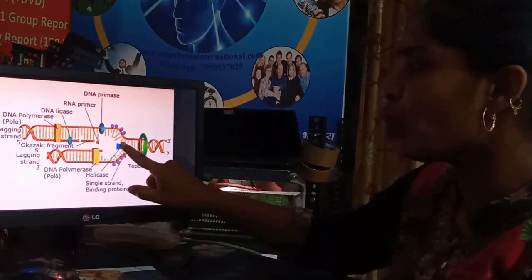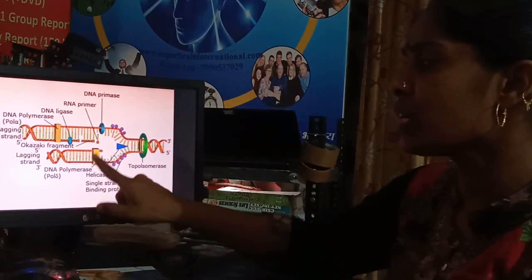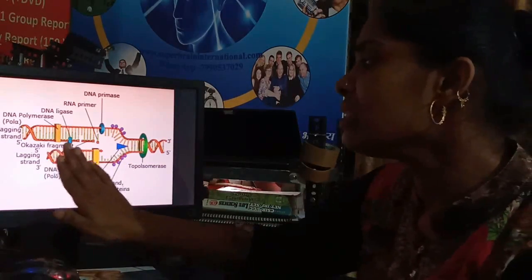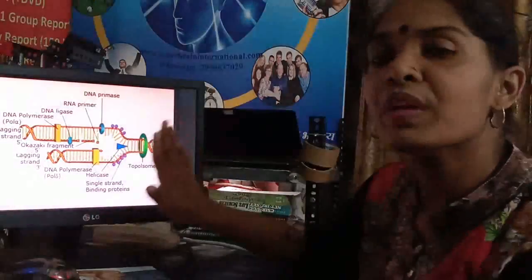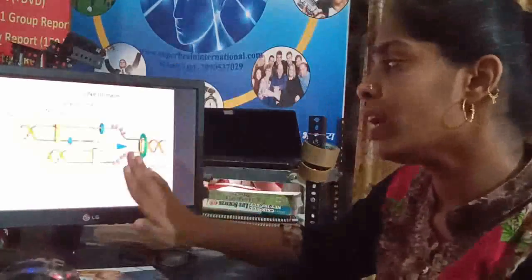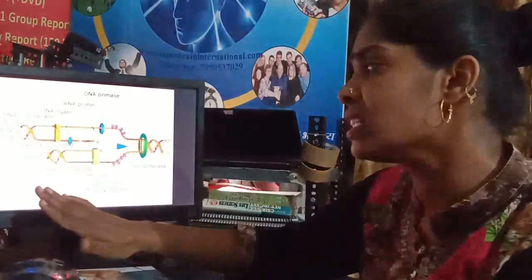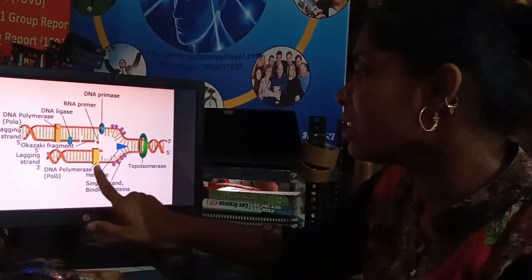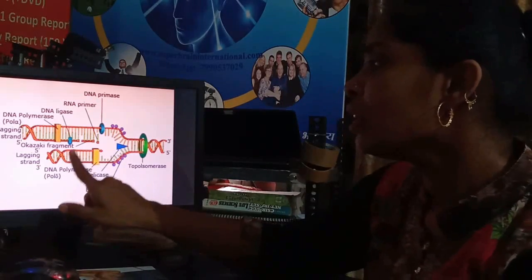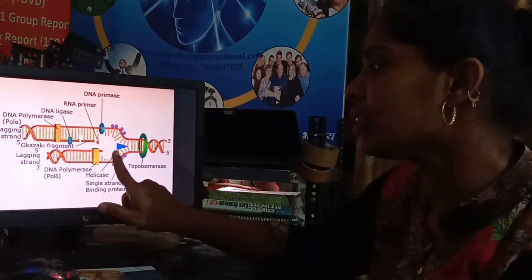This strand will go on continuing, forming a new strand on it, right? So this will be a continuous process, and for doing this process various enzymes are working. Already I have told you the different enzymes and their functions. Like here, DNA polymerase, first enzyme, 3 enzymes are there, which will go on adding the nucleotides.